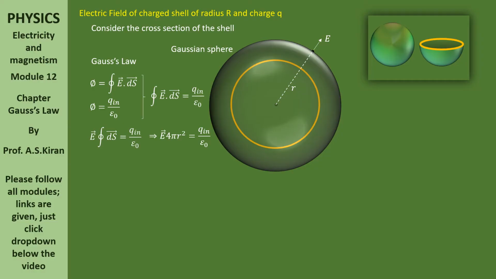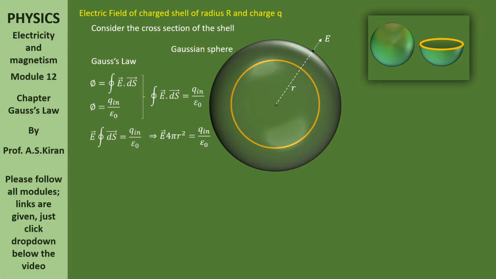Don't take capital R here. For the Gaussian sphere, we are taking small r because it is a variable. Don't bother whether it is small r or capital R. Capital R is a definite quantity, which is the radius of the shell. Small r is a variable, which is the radius of the Gaussian sphere.